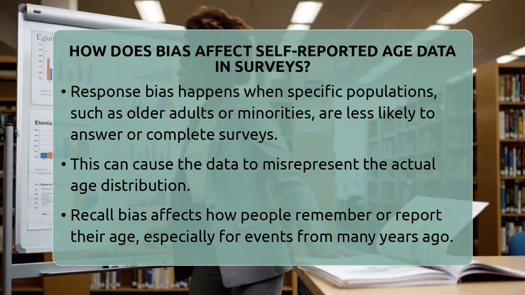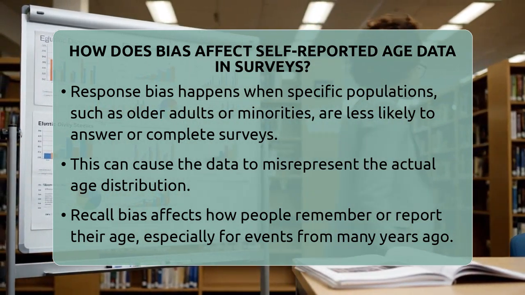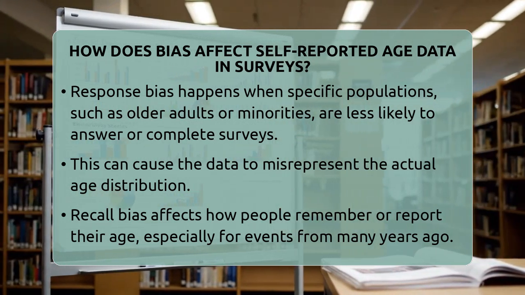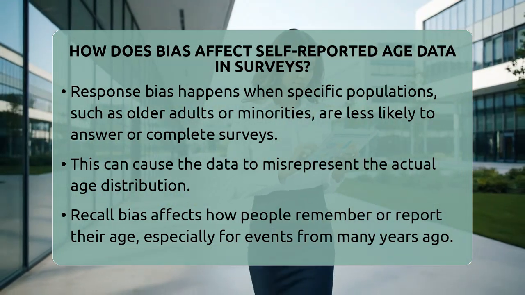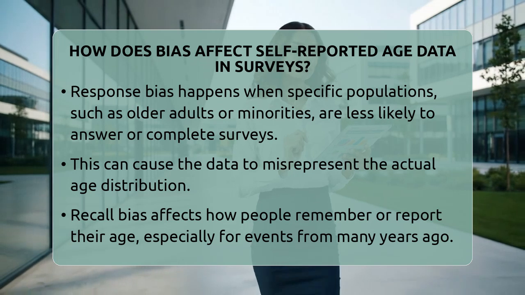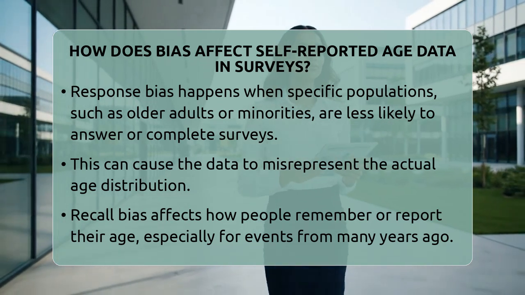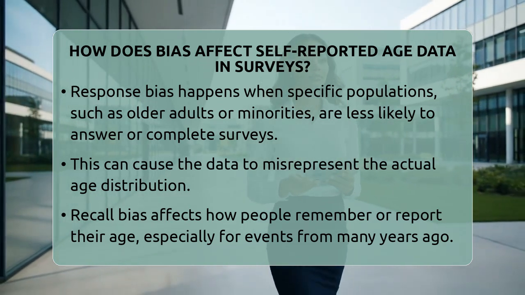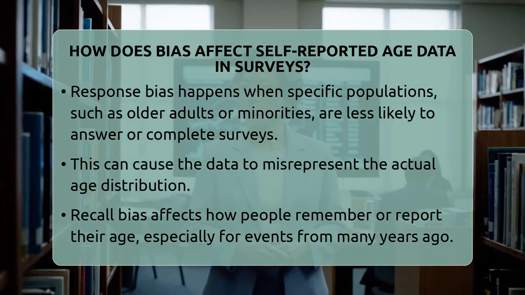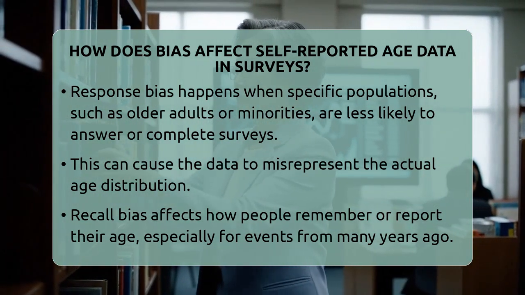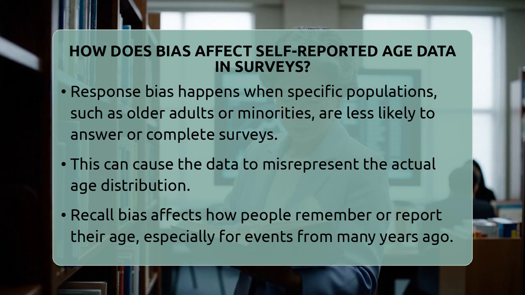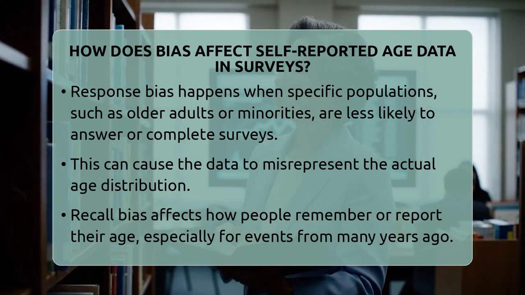Recall bias also affects self-reported age data. When people are asked about their age at a certain time or about life events, they might not remember correctly or might round their age. Older individuals may misremember or approximate their age, especially for events that happened many years ago. These small errors can add up and distort age-related trends, like health or retirement patterns.